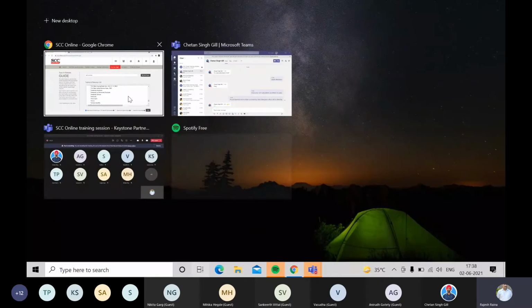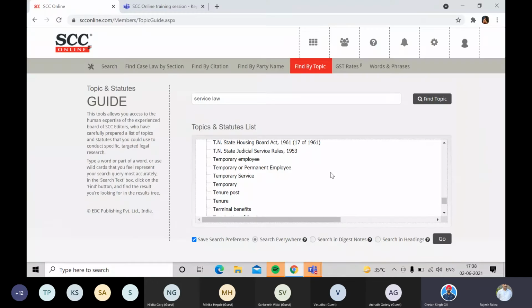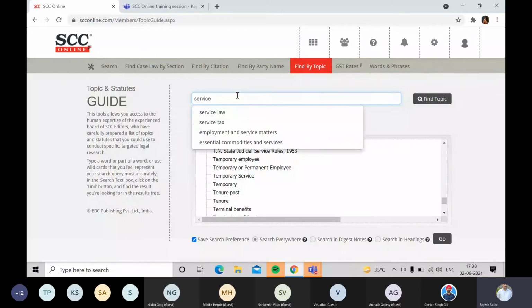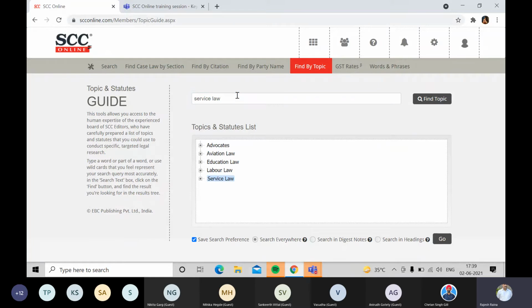Sorry, just one second. Why would we come over here rather than go into a word search? What is so special about this? The speciality over here is that at times you are focusing on, say, service law, but you might miss out on one of the subjects, like in aviation law, where service-related matters were there also. So the subtopics could fall under more than one topic.